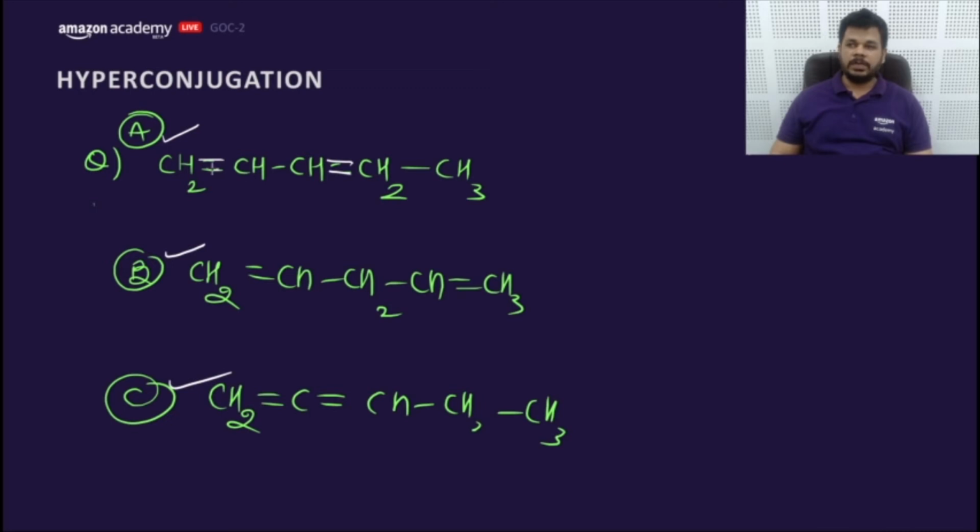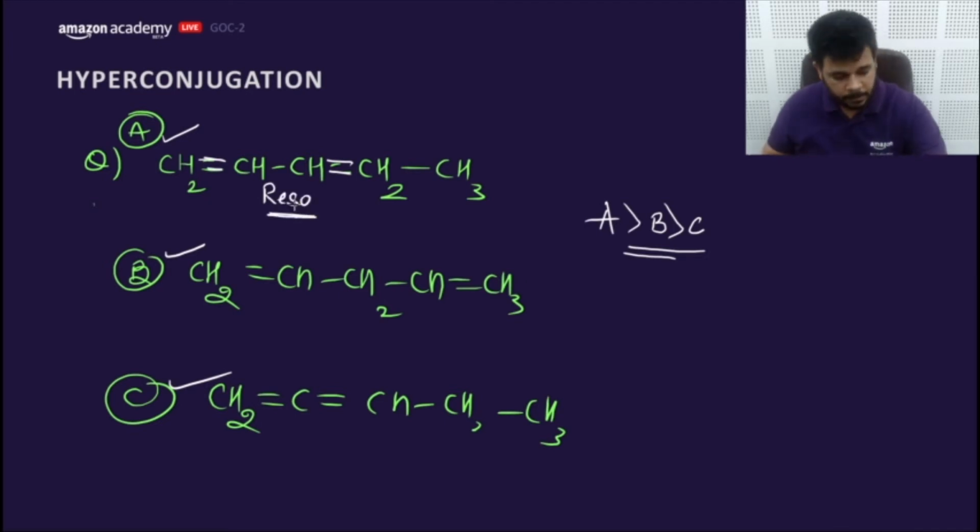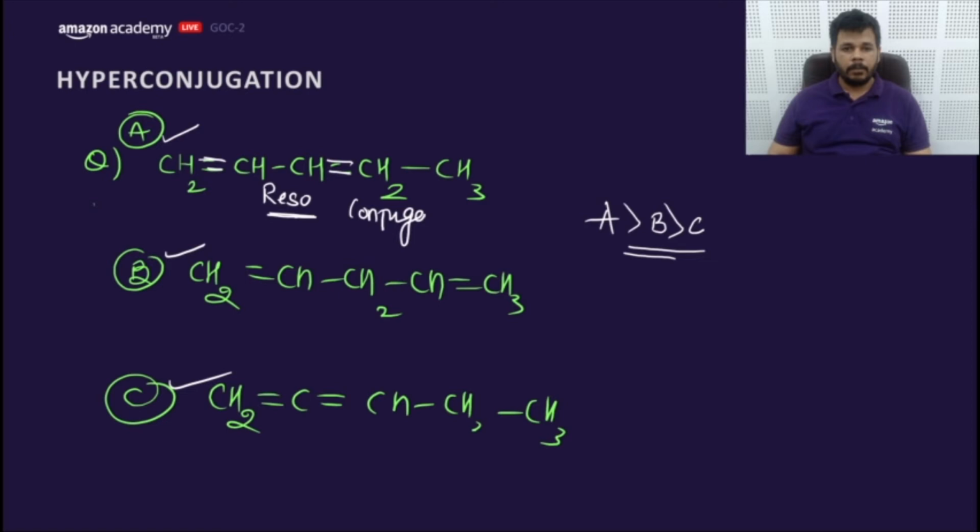Firstly, you need to consider what the answer would be. Yes, the answer is A, then B, and then C. Okay, fine. Look, guys, this compound A has resonance or conjugation. That means this would be most stable. Now we need to compare this. This is a conjugated alkene, whereas this is isolated.